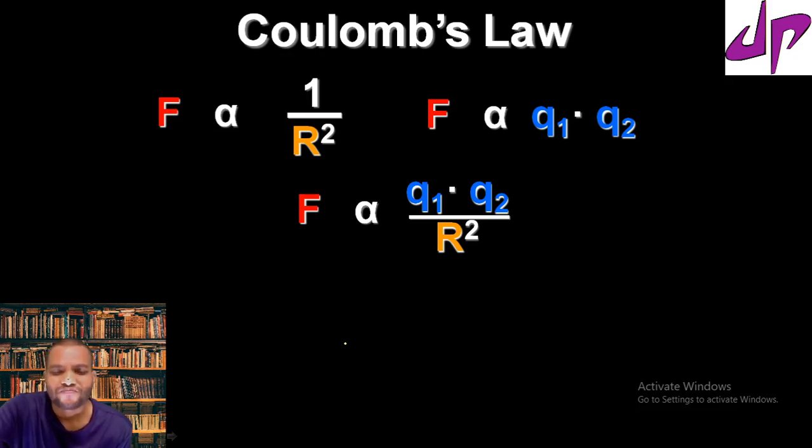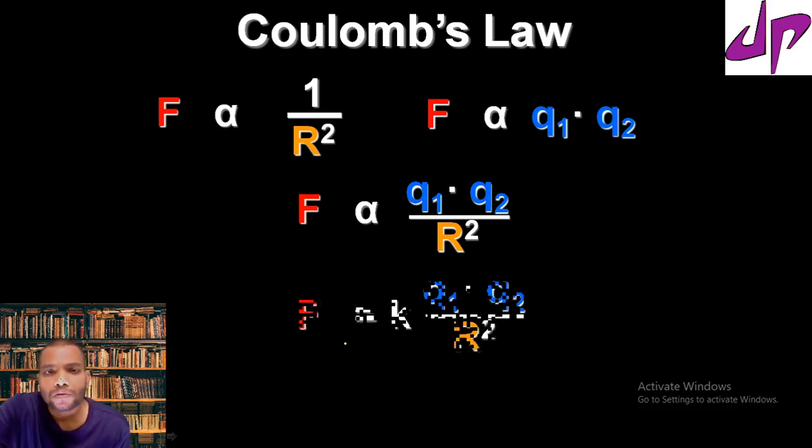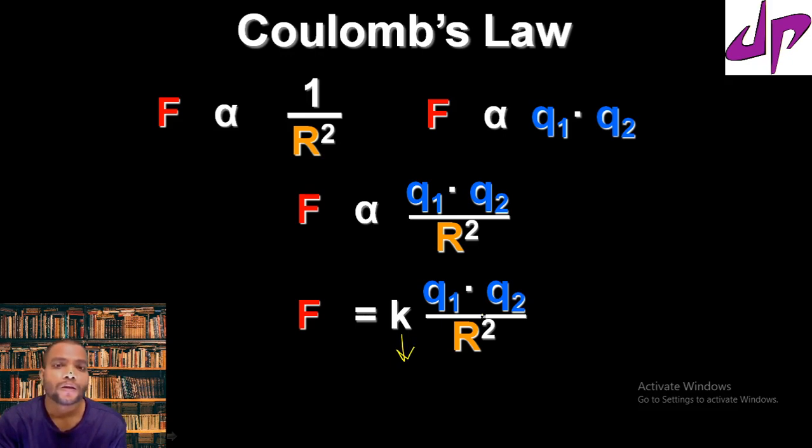Remove the proportionality symbol and make it equal by replacing it with a constant K, known as the proportionality constant or Coulomb's constant. So the final F equals K times Q1 Q2 by R square. This is known as Coulomb's law.